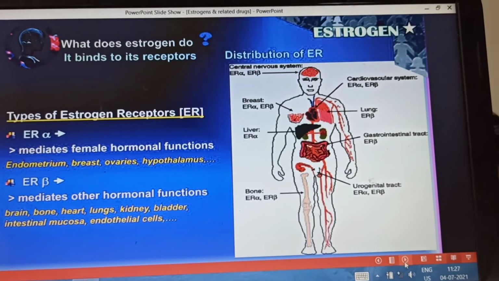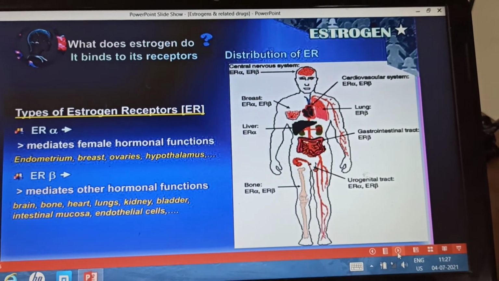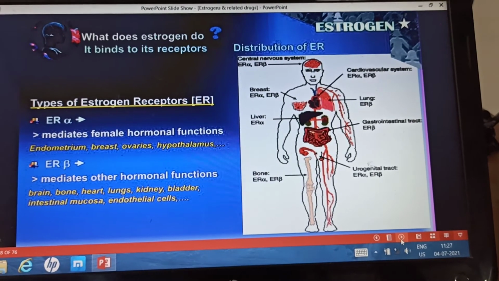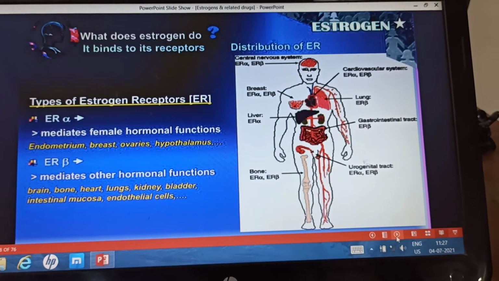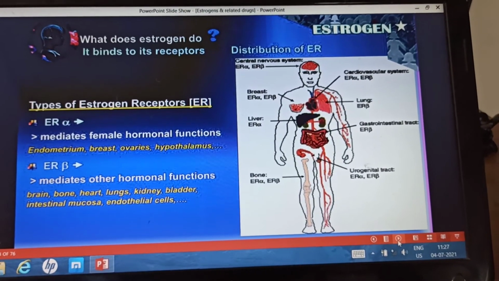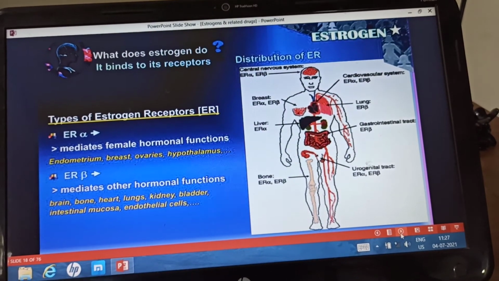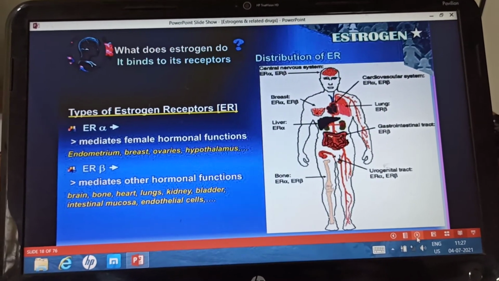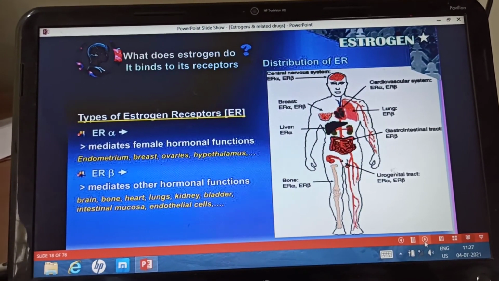So estrogen receptor alpha is present in the female genital tract, ovarian theca cells, breast, hypothalamus, endothelial cells and vascular smooth muscles. Estrogen receptor beta is present in the bone, brain, prostate and ovarian granulosa cells. So this is the distribution of the estrogen receptors. Estrogen receptor beta is present in the bones, brain, prostate and ovarian granulosa cells.